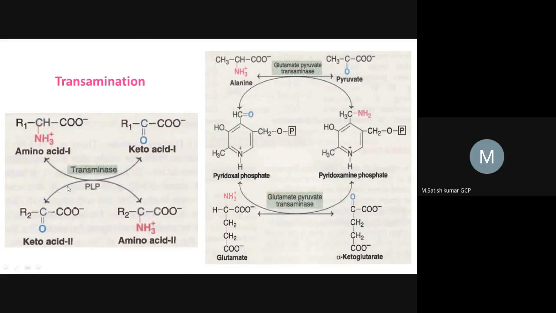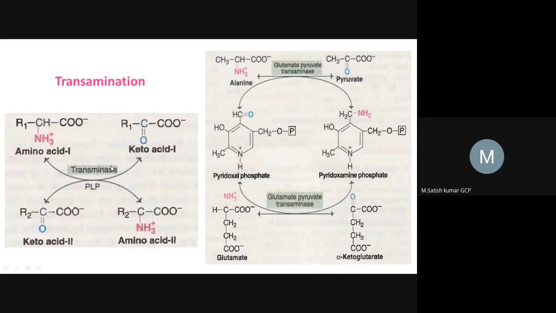Okay, so the enzyme catalyzing this reaction is transaminase. Why? Because the amine group gets transferred by this enzyme. So that's why the transaminase enzyme is involved in this reaction, right?